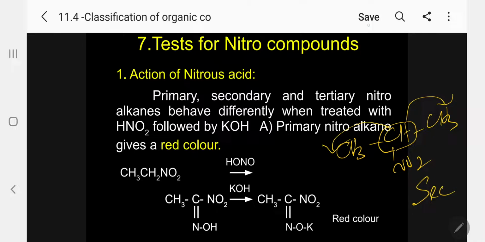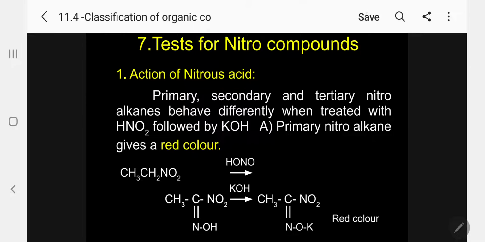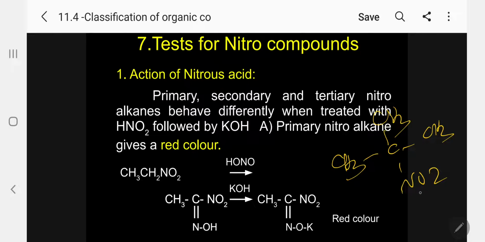Please follow. What is tertiary? Kindly follow. CH3, C, CH3, CH3 and NO2. So now this is called simply tertiary butyl. Tertiary butane you cannot say. So I can give it in the form of